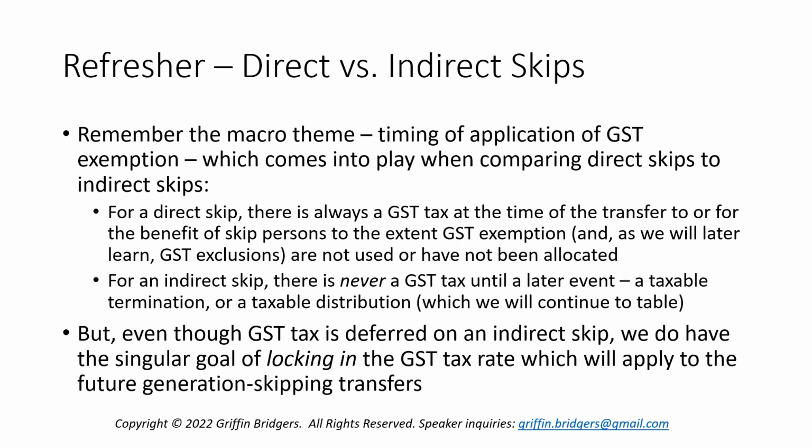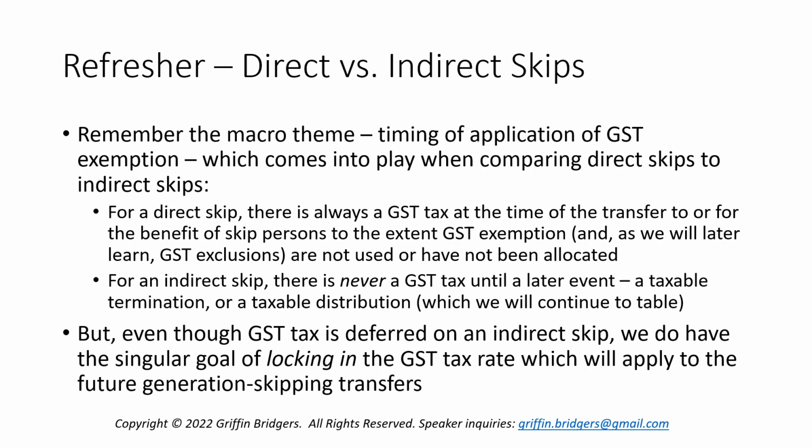Now, I want to just give you a quick refresher because it's been a while since we touched on direct versus indirect skips. And the macro theme, when we compare the two, is timing of the application of the GST tax and GST exemption allocation. And that comes into play when comparing direct skips to indirect skips. So with both an indirect skip and a direct skip, there's always an immediate application of the GST exemption at the time that the transfer is deemed to be complete for federal gift tax purposes if it's a lifetime transfer, or for federal estate tax purposes if it's a transfer at death.